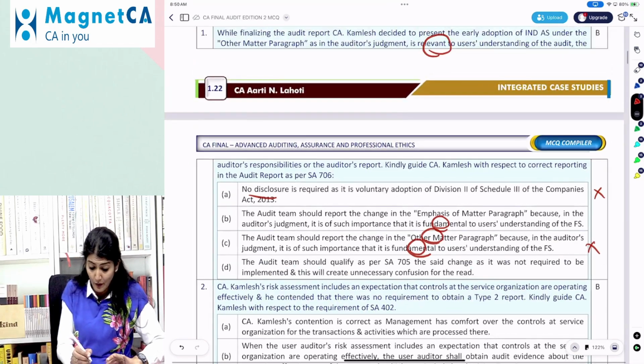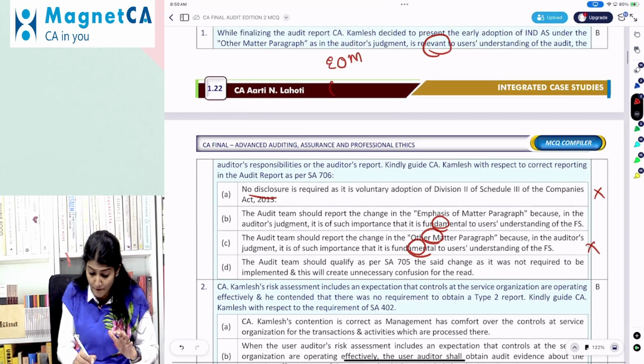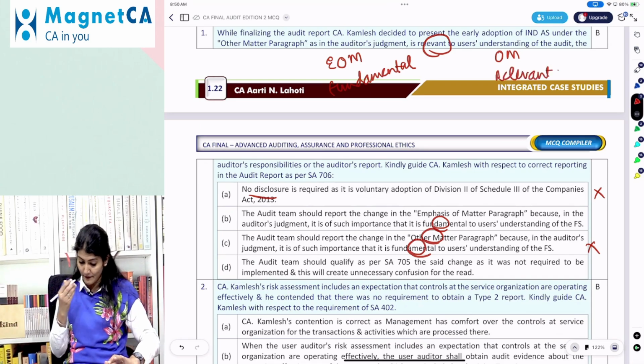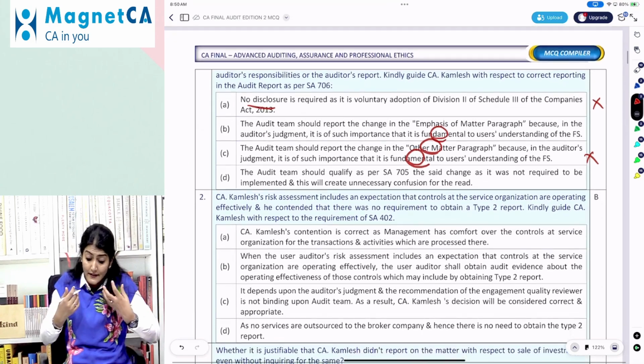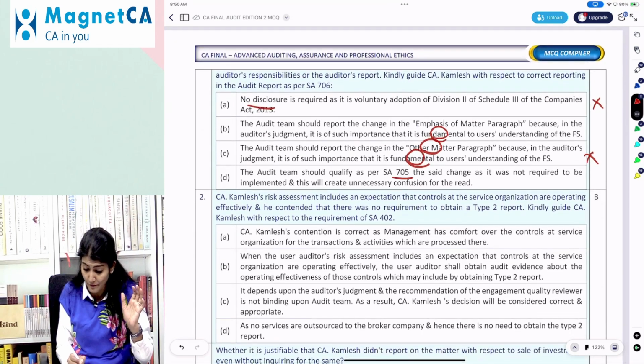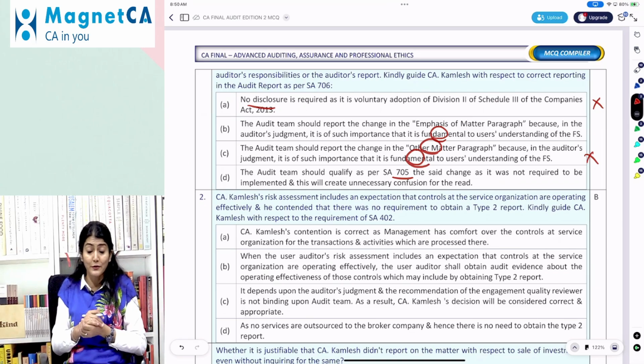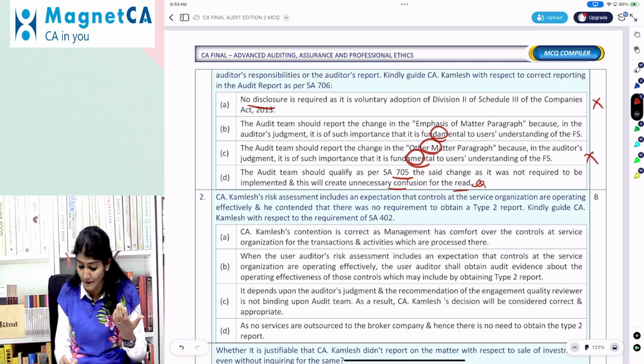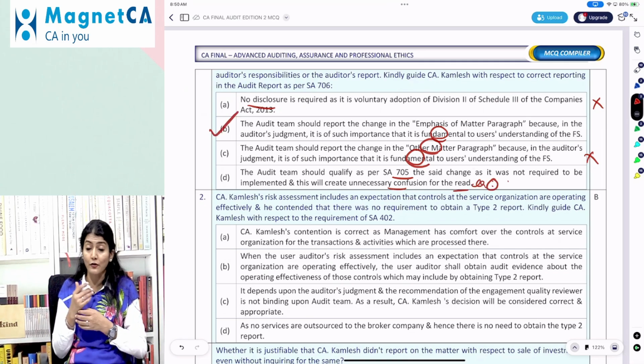No. We always know the combination that for emphasis of matter, it is fundamental to the user's understanding, and for other matter, it is relevant to the user's understanding. So this is a wrong combination. Option: Audit team should qualify as per 705 the said change as it is not required to be implemented, and this will create unnecessary confusion for the reader. So again, no. So B would be the correct option.